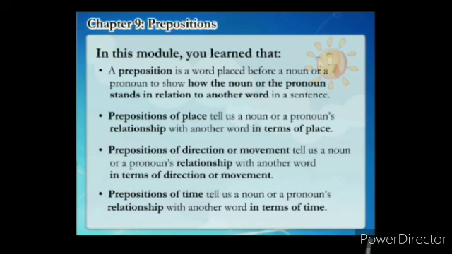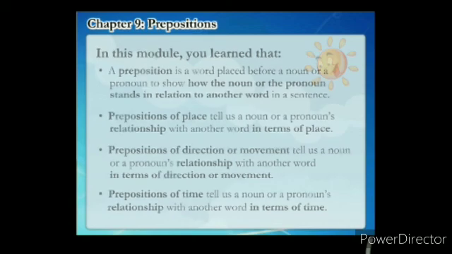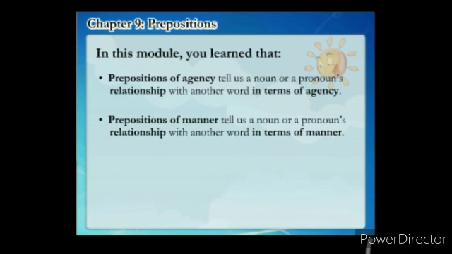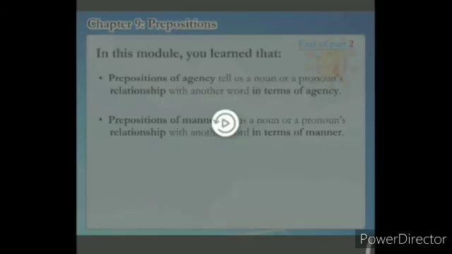So in this module you learned that a preposition is a word placed before a noun or a pronoun to show how the noun or pronoun works. And prepositions of agency tell us a noun or a pronoun's relationship with another word in terms of agency. And manner tells us how the work is going on.